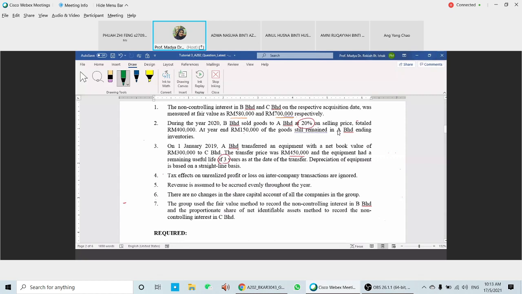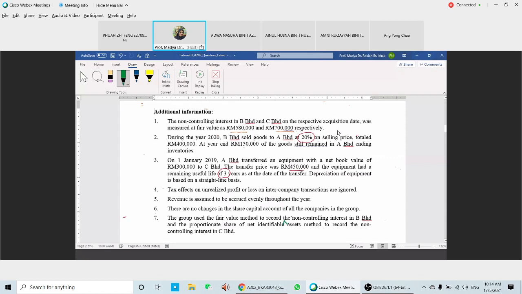Okay. So the NCI in B and C, their respective acquisition date was measured at fair value 580 and 700 respectively. Remember that previously the net asset, NIA, in B we have 4 million, and in C we have 3,100. So we're going to use this information later.